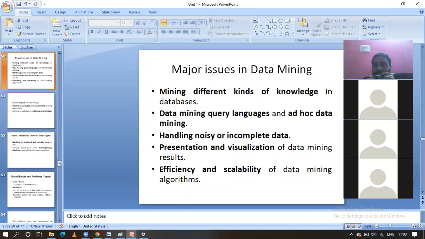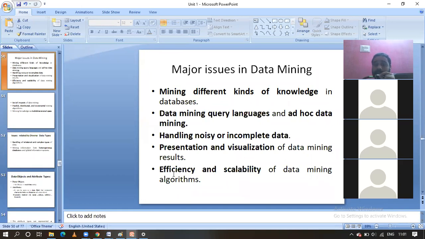Okay, next one is presentation and visualization. This is also a main important point, guys. You know the different data mining algorithms. You have pre-processed the data and we have applied the data mining algorithm. After that it will generate different patterns, right? If you do not represent the patterns in an understandable way, then what is the use of applying all these things, data mining algorithms, and applying the pre-processing technique? That is useless, right? That is why the visualization and presenting the information after the data mining is also a very important major issue, guys. You have to concentrate on this one also.